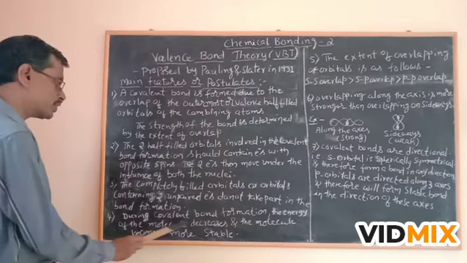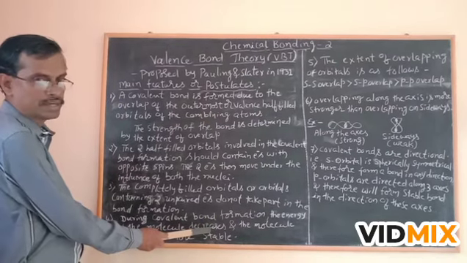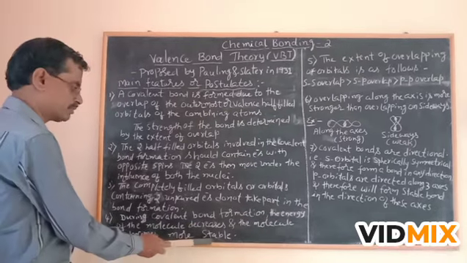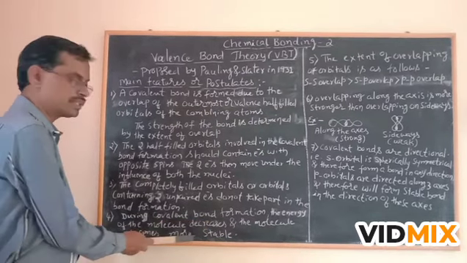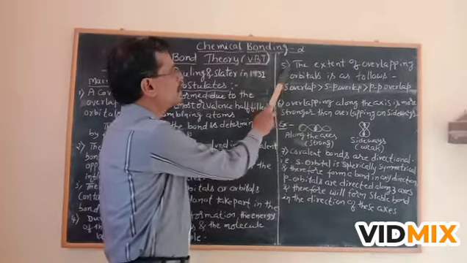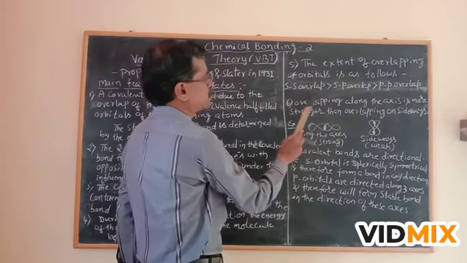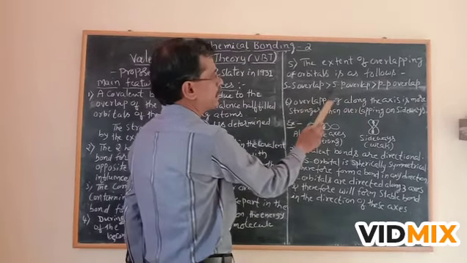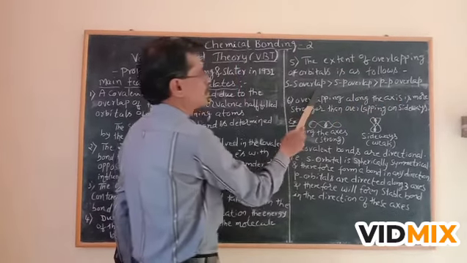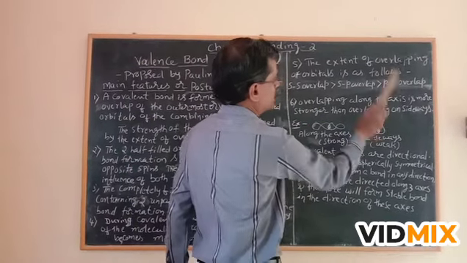Fourth one, during covalent bond formation, the energy of the molecule decreases. Due to the decrease in energy, the molecule becomes more stable. Fifth postulate, the extent of overlapping of orbitals is as follows: SS overlap is greater than SP overlap, which is greater than PP overlap. That means SS overlap is to the maximum extent, and PP overlap is to the minimum extent.